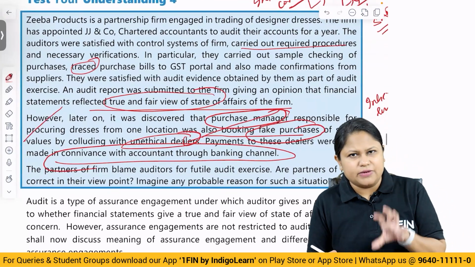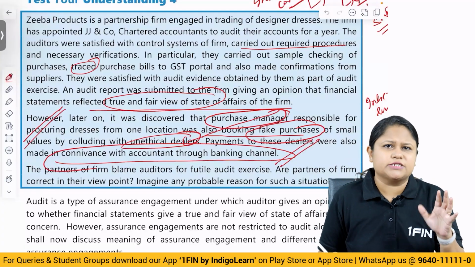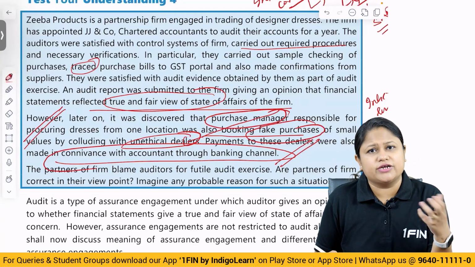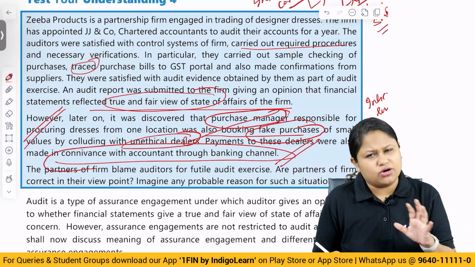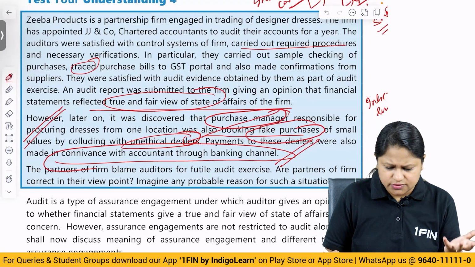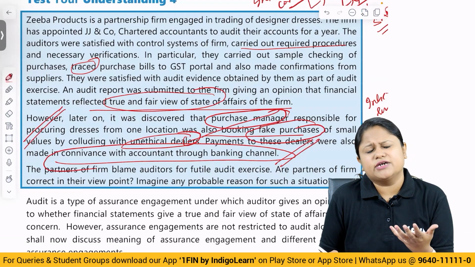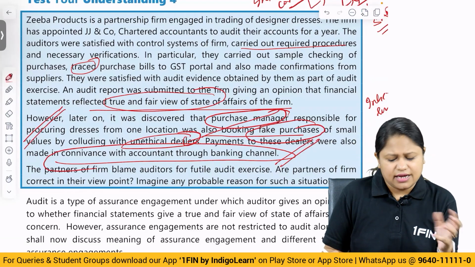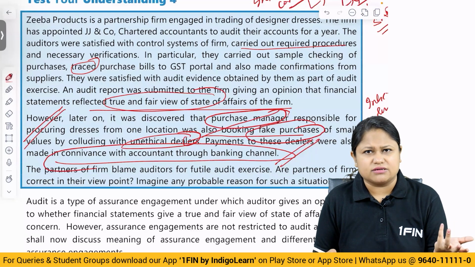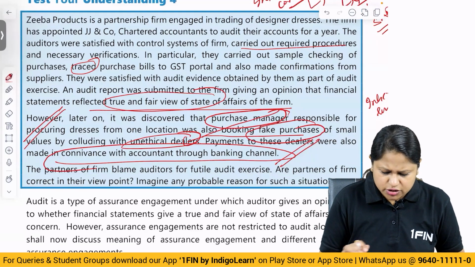So even if controls are in place, controls also will not provide 100% assurance. Why? Controls also by their very nature have what? Inherent deficiency or inherent limitation. So in this case, the auditor will not be held responsible, because he has done the checking and based on that performed the procedures also. Because there is an inherent limitation, control failure could happen, and this could not be the responsibility of the auditor, because controls are whose duty? Management's. So it is the management's duty, not the auditor's duty.